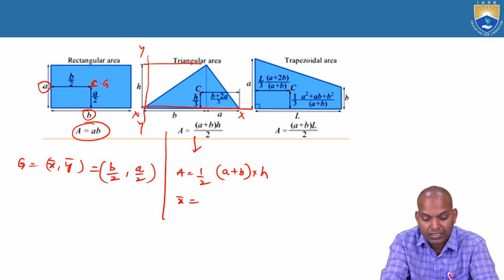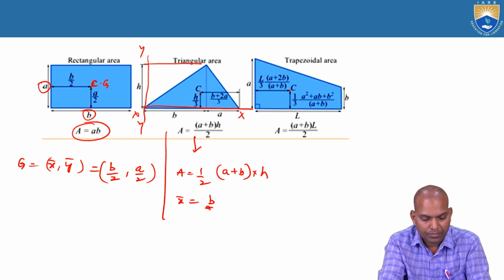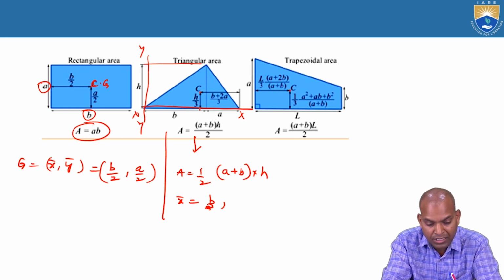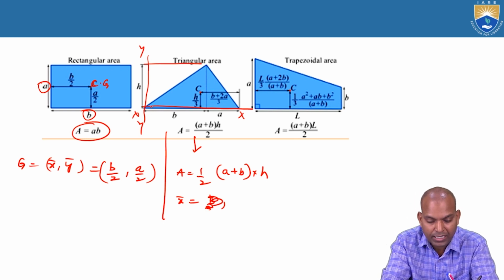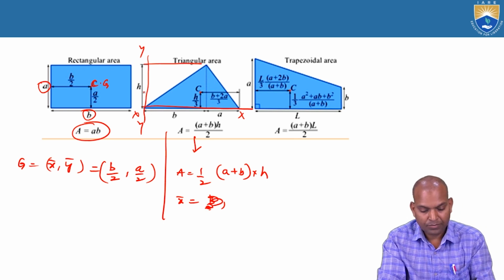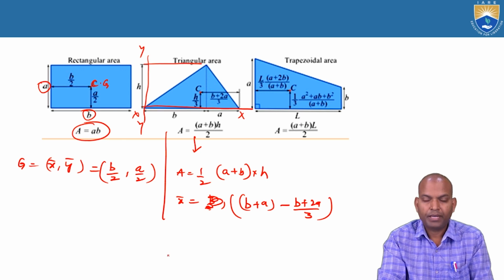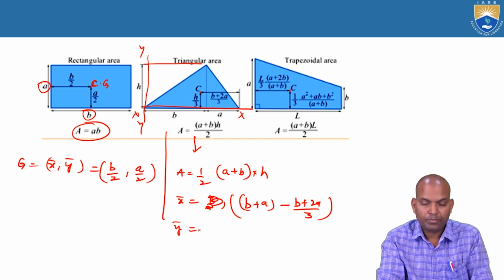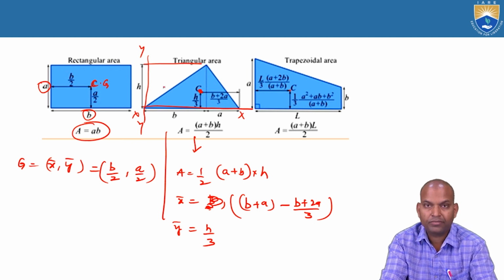The bar X, if we consider extreme left, that is the B. And bar Y, what is the bar Y here? The bar X is not the B. How to calculate the bar X here? The vertical reference axis. The reference axis comes B plus A minus B plus 2A by 3. This is the bar X. What about bar Y? The bar Y is the H by 3. The vertical distance, the bar Y.